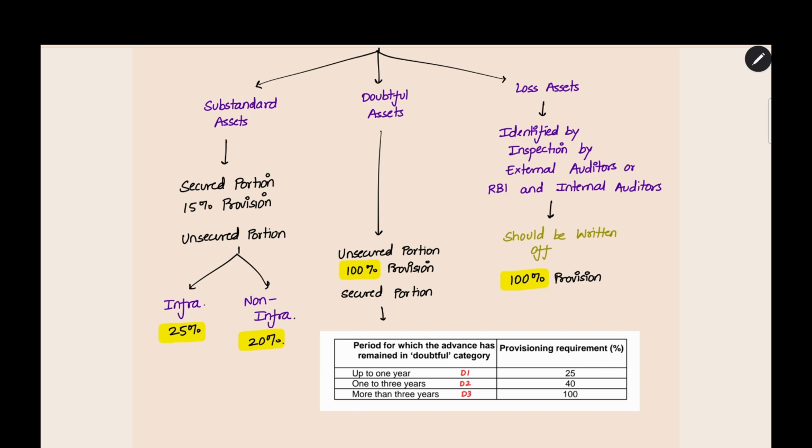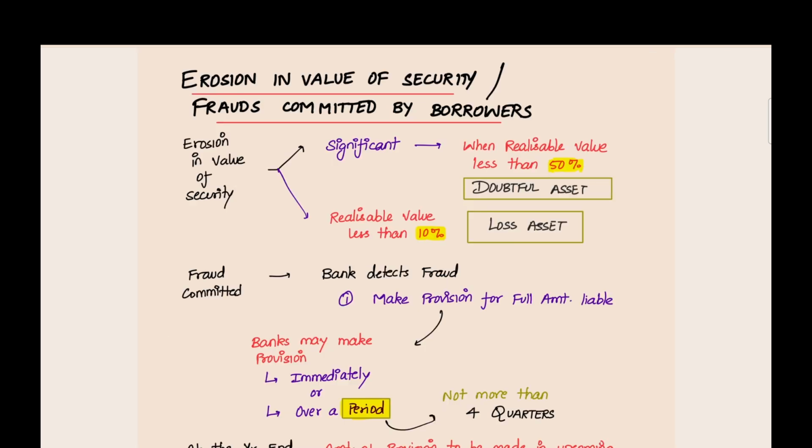Now this is the provisioning norms for loss asset. And then one more important point in asset classification is erosion in the value of security or fraud committed by the borrower. In these two cases, how the asset classification should be done.